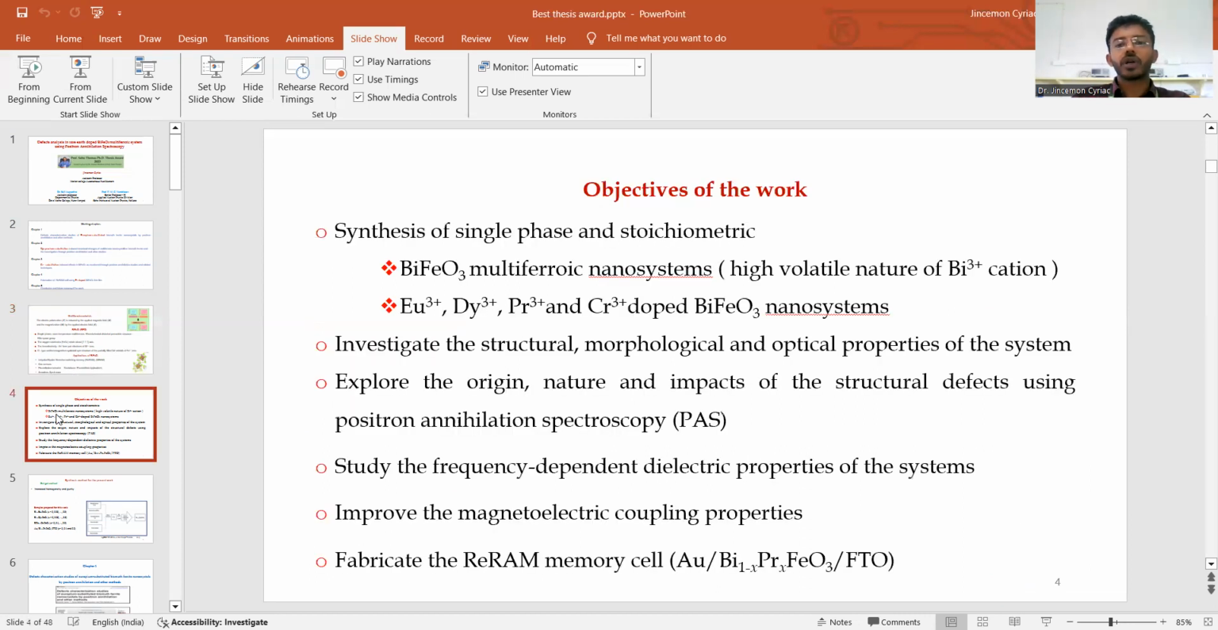The overview or the objective of the work: the synthesis of pure sample, europium, dysprosium, praseodymium doped at Bi site, chromium doped at Fe site, and studying the structural, morphological, optical properties. The defect analysis is done by positron annihilation spectroscopy. Then the dielectric and magnetocoupling property is studied. Finally, a ReRAM memory cell is fabricated by using praseodymium doped BiFeO3 thin film, which is deposited by pulsed laser deposition or PLD.